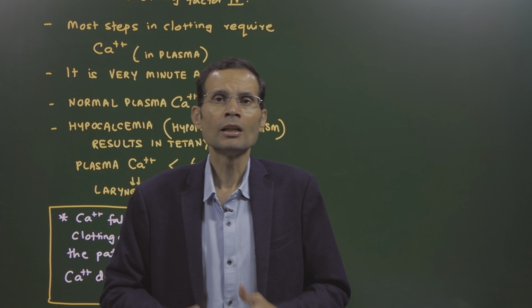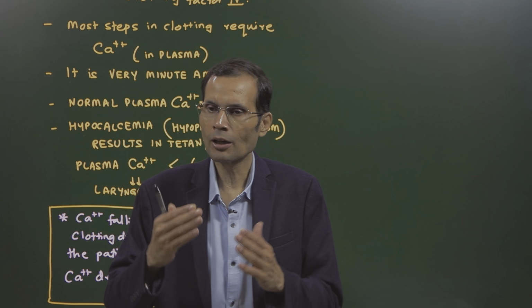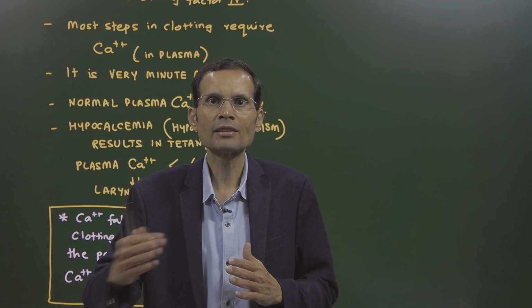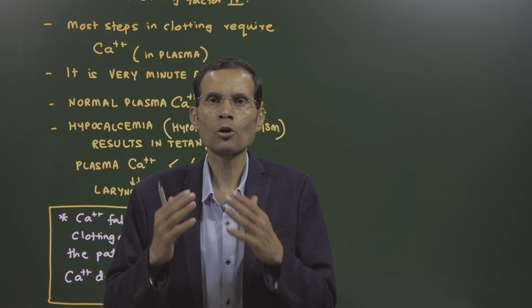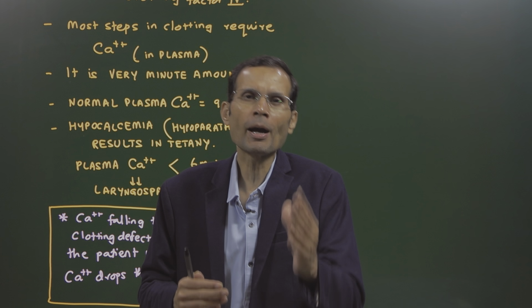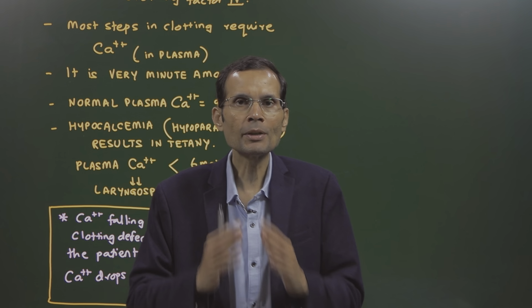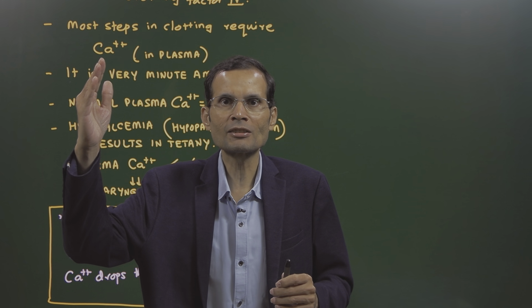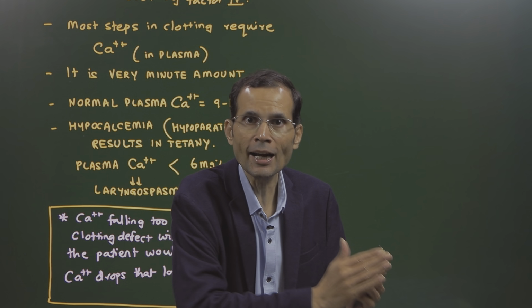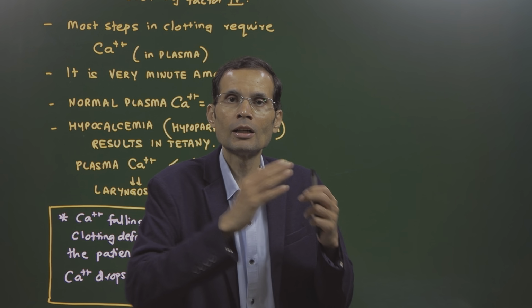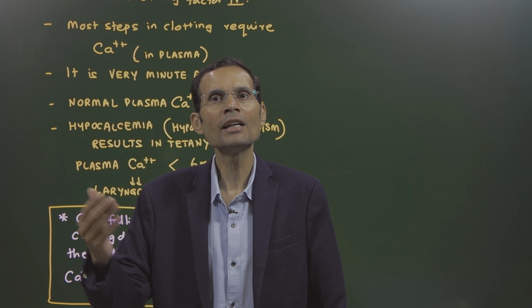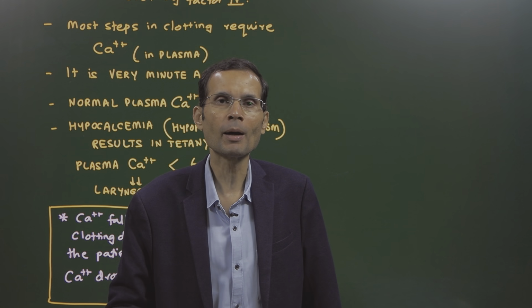Now remember, clotting defect will not be manifested at this calcium level. Clotting requires a very minute amount of calcium. It means before the plasma calcium could fall to that low level, the death would occur by tetany, that is laryngospasm.